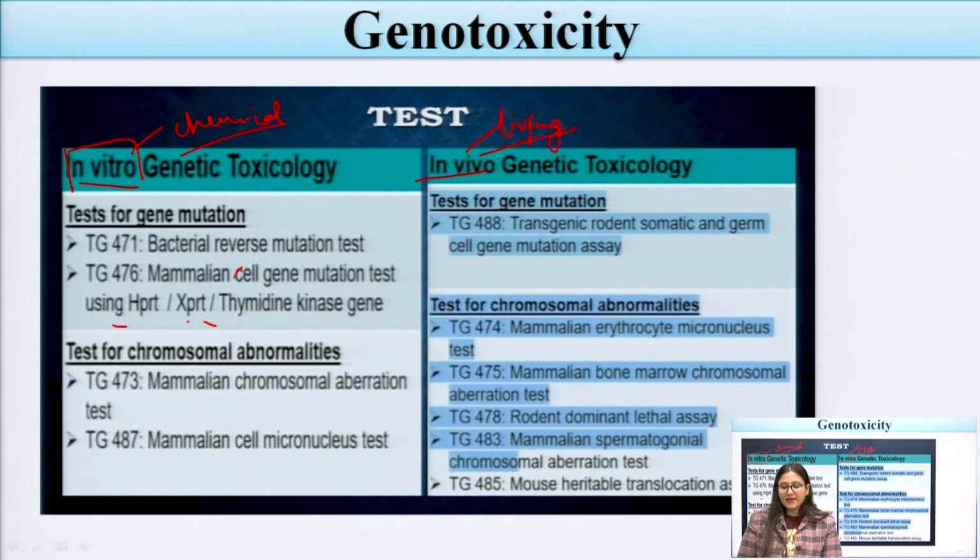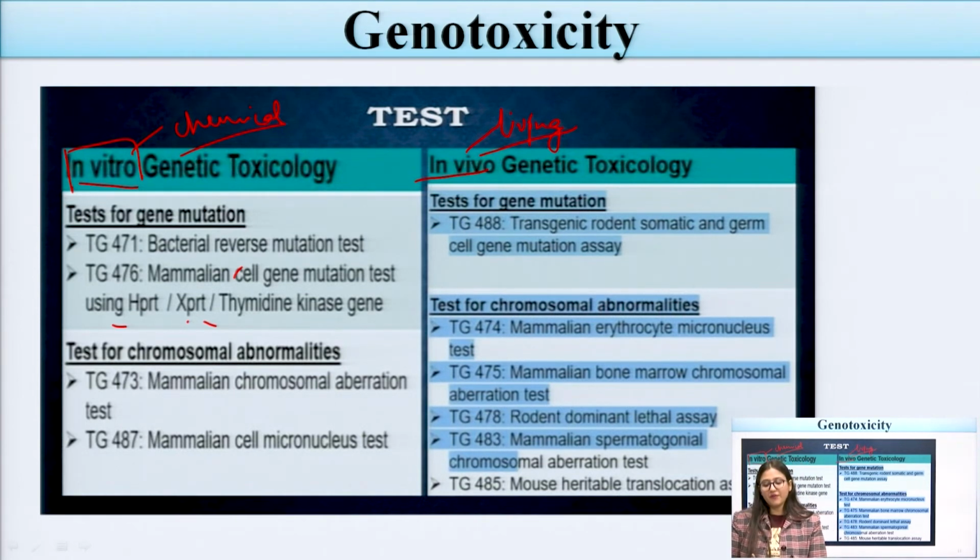In vitro there is a test for gene mutation. I have already told you in the previous slide that there are some standard tests for the genetic toxicity study for determining gene toxic substances or gene toxic agents.